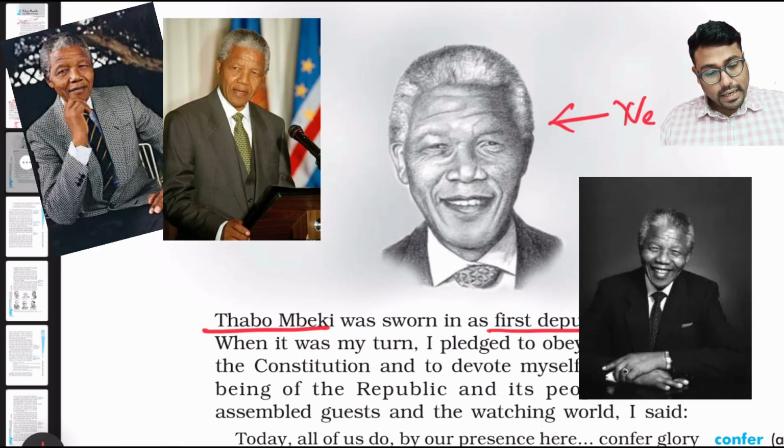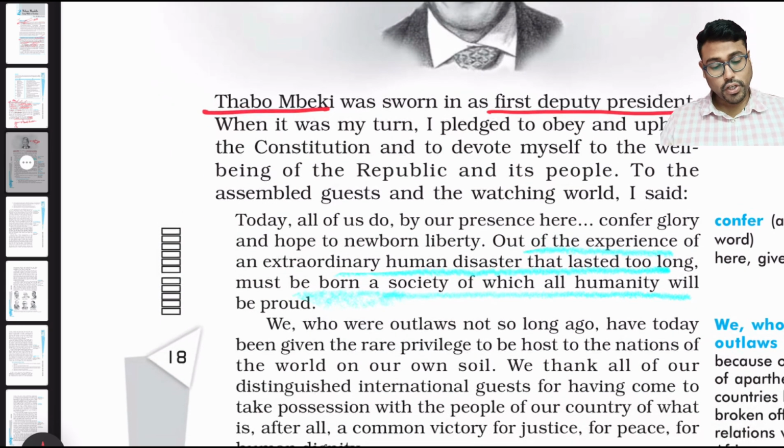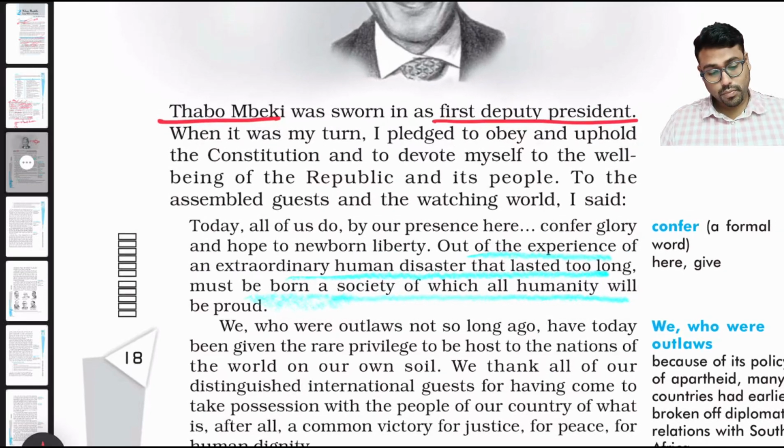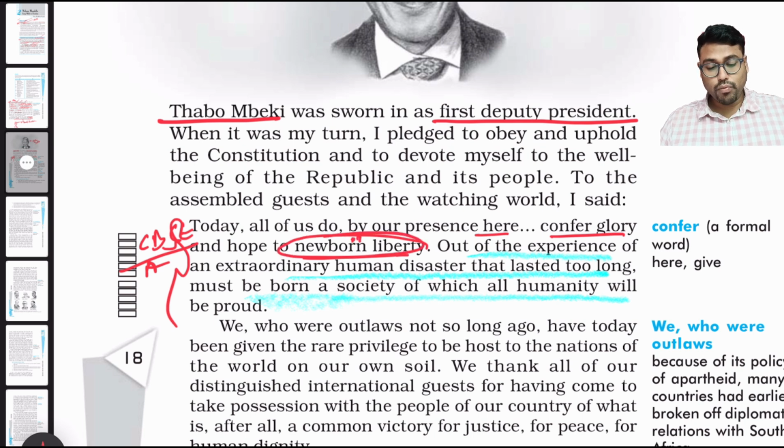This is Nelson Mandela, and he was the president. Okay, we have got the second deputy president, first deputy president, and the president. So three of them were sworn in. So here he tells a very important line. This is very important for CBSE also. Today, all of us do hereby, by our presence here, confer glory and hope to newborn liberty. What is newborn liberty? The liberty that has taken place right now.